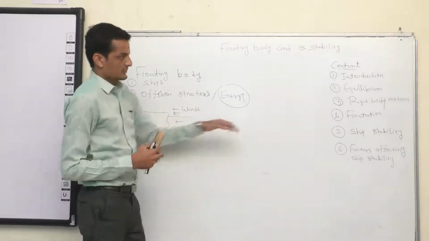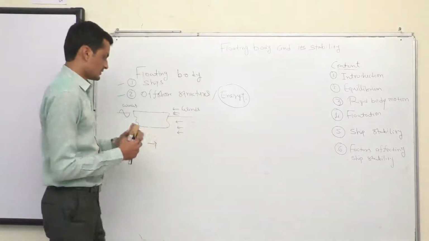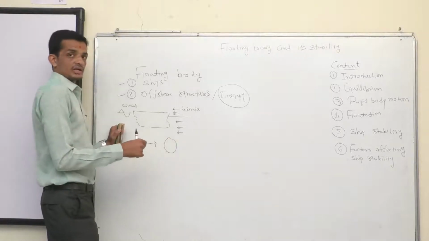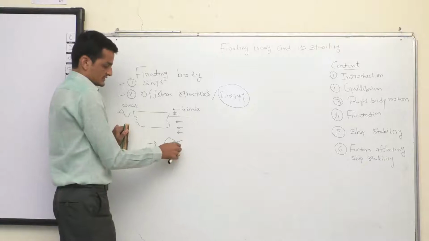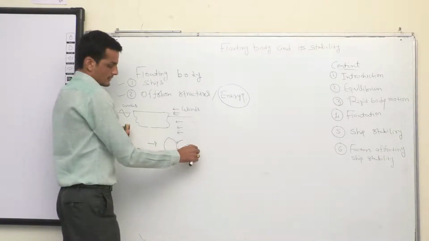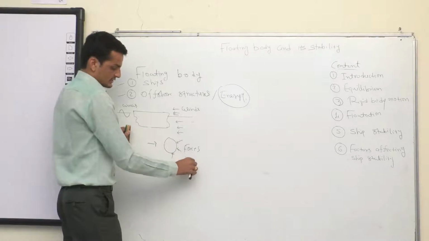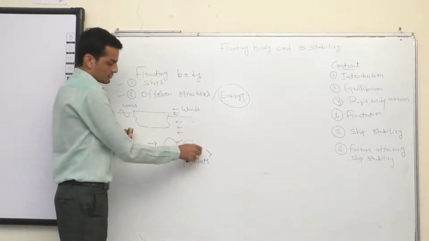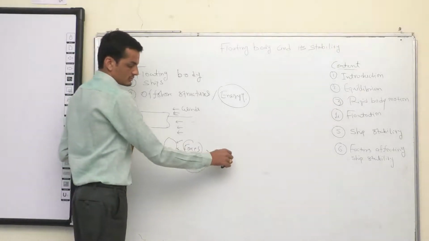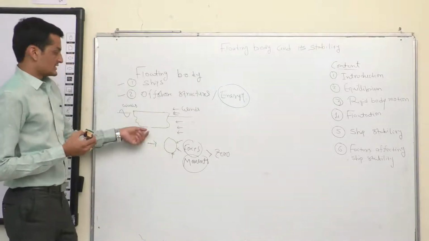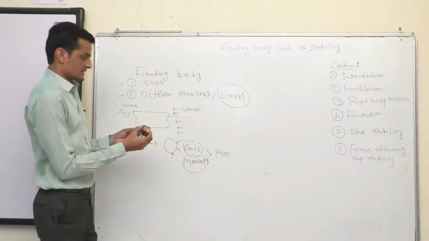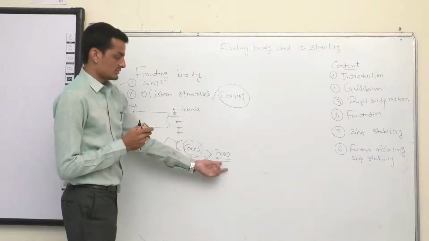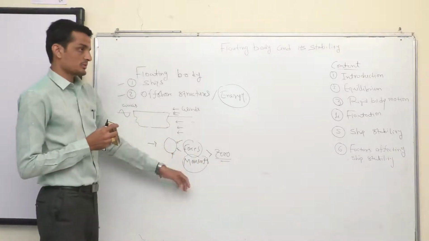Now let's go over to the next topic, which is something called equilibrium. What is equilibrium? Equilibrium says that if a body has to remain in one position or in equilibrium condition, all the forces acting on the body and all the moments acting on the body, it's all about the net forces and the net moment acting on the body should be zero. So another term we call as stable. The body has to be in stable conditions, all the forces and the moments should be zero. Here we only emphasize on the static equilibrium. We will not go to the dynamic part because that's not the scope of this topic.